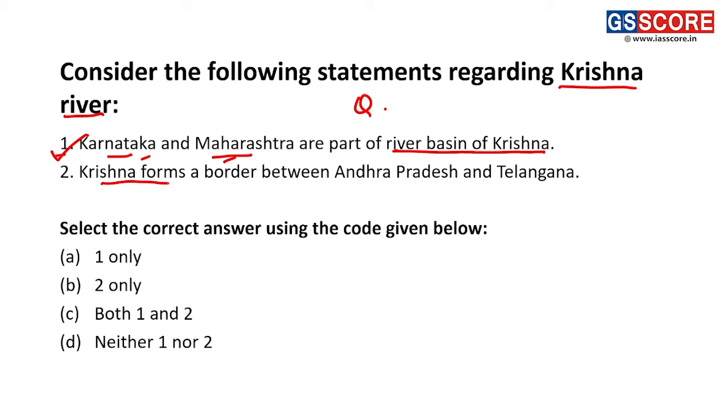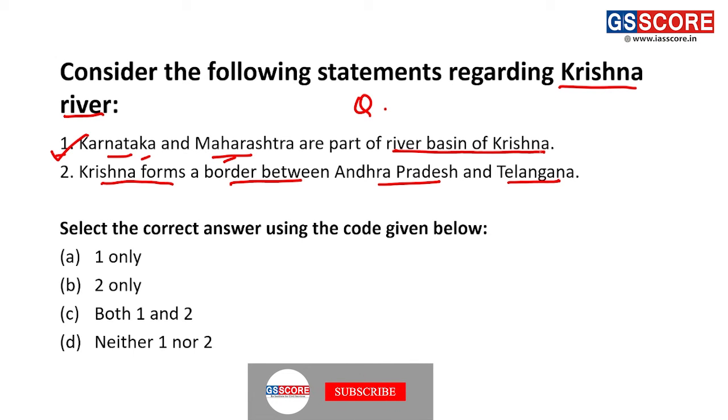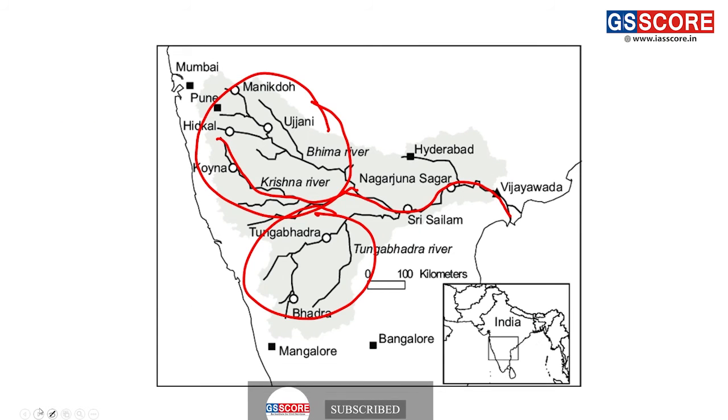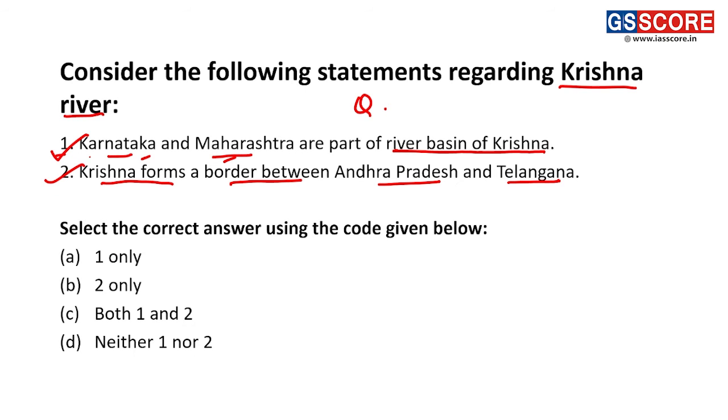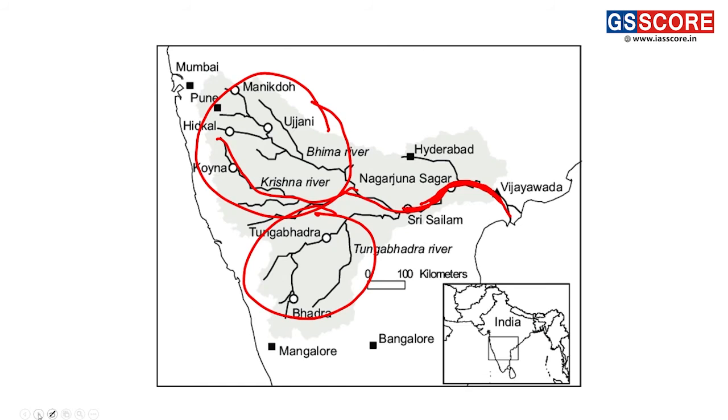Statement 2, Krishna river forms a border between Andhra Pradesh and Telangana. So here we can see this is also a correct statement. Why? Because when this river enters the part of Andhra Pradesh and Telangana, it forms a kind of boundary between the two states, that is Andhra Pradesh and Telangana. Thus this statement also becomes correct, and the correct answer for this question is C, that is both 1 and 2. So this was about the Krishna river.